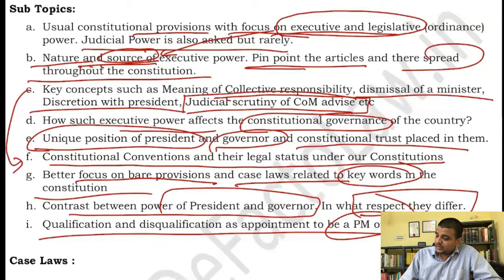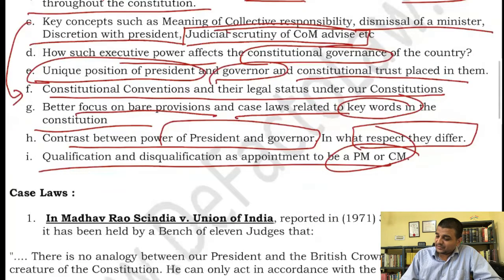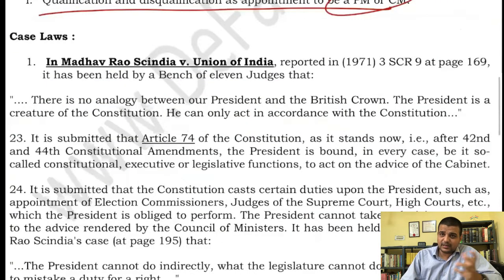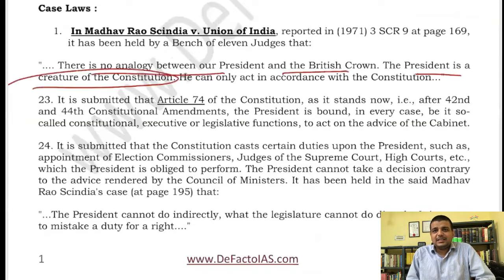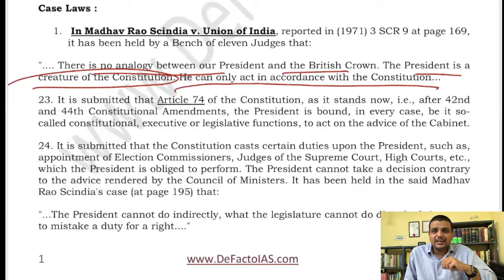Now let us come to the case law. The most important case actually, Madhav Rao Scindia versus Union of India. See, that is the comparison between these two. First, there is no analogy between our president and the British crown. The president is a creature of the constitution, so the president cannot say that I derive my power from, or am similar to, the British crown. It must be controlled by the constitution; he can act only in accordance with the constitution. Even if the president shares some attribute of sovereignty, he is still not a sovereign entity, so he cannot compare himself with the queen.